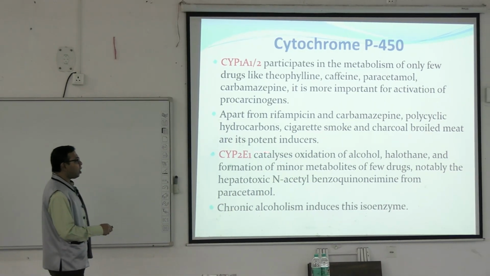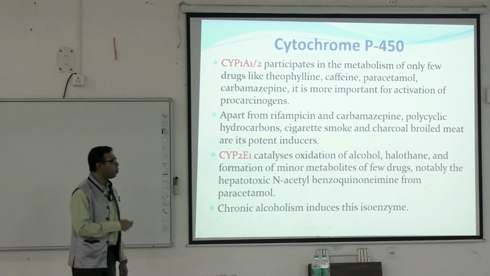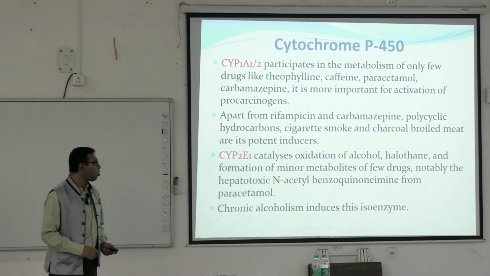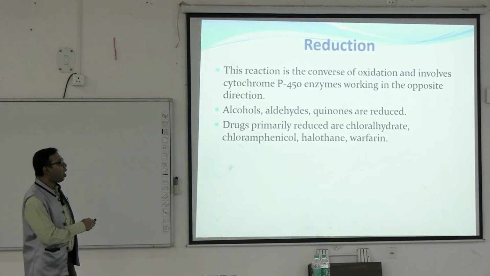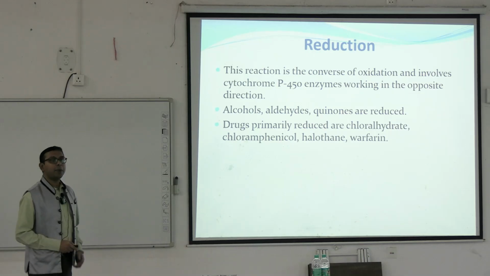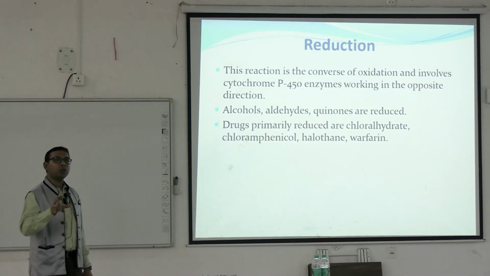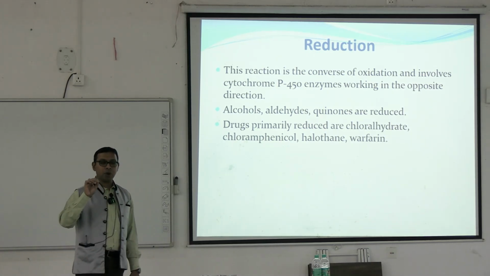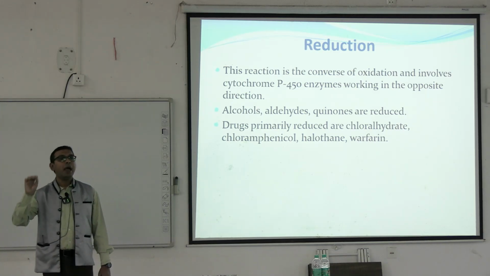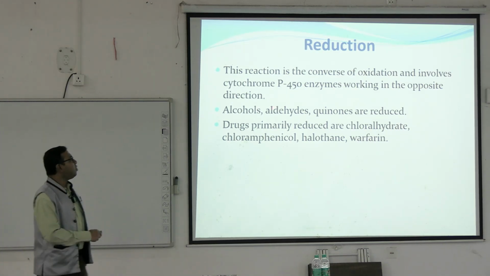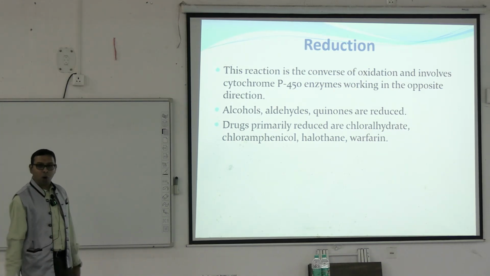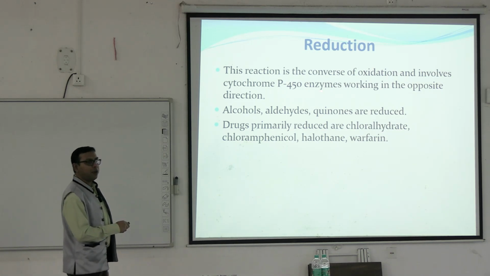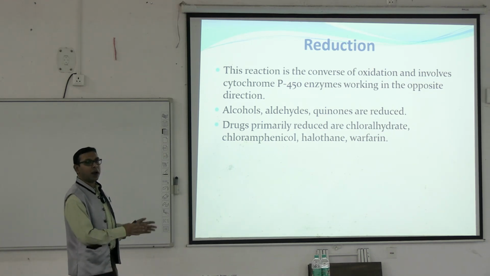Another is 2EU1. Different other drugs can also be metabolized by this. Details are not required. Now, after the oxidation, next coming to the reduction. So, within the oxidation, you have to remember about the cytochrome P450 system and its importance. Next, reduction is just the opposite of oxidation, involving cytochrome P450 enzymes working in the opposite direction.